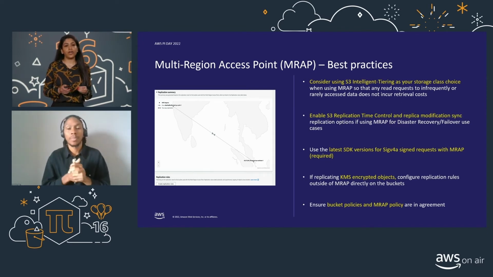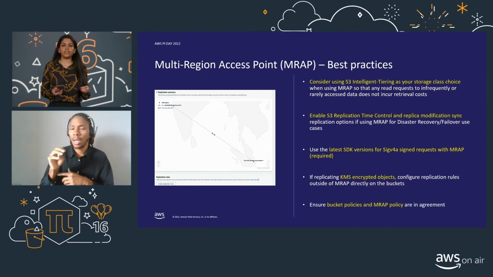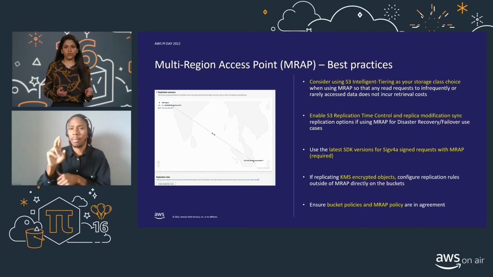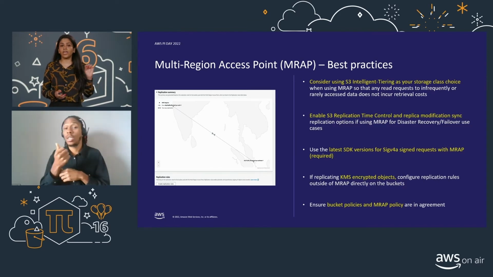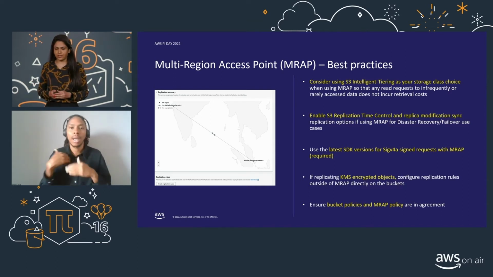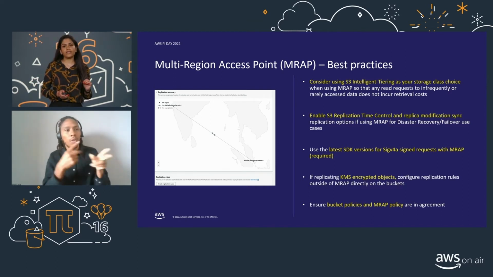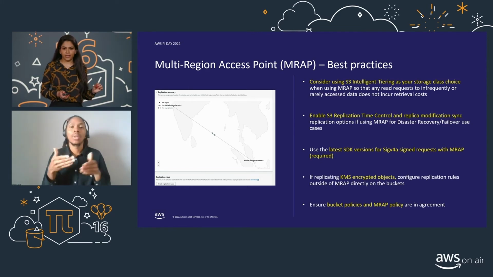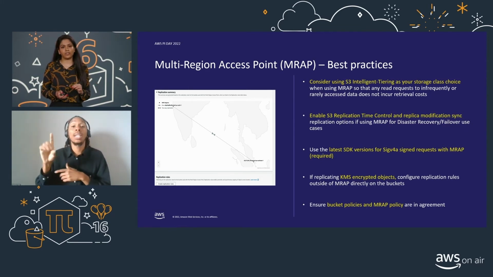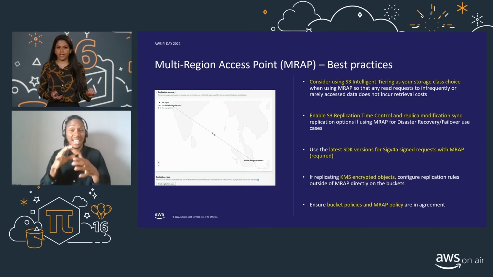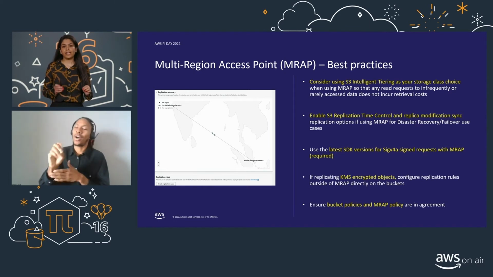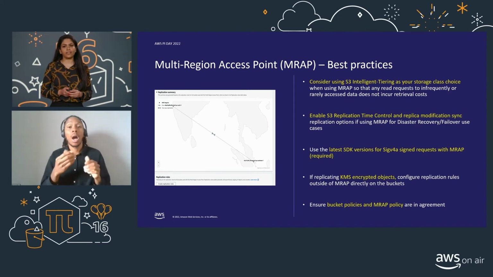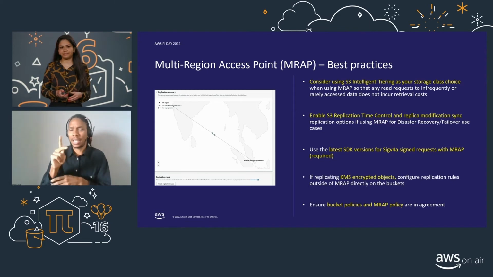Okay, moving on to MRAP best practices, consider using Intelligent-Tiering as your storage class choice when using MRAP, so that any read requests to infrequently accessed data do not incur any additional retrieval costs. Next, always enable S3 replication or RTC and the replica modification sync option if you are using MRAP for disaster recovery and failover use cases. Also use the latest SDK version for SigV4A signed requests when you are using MRAP.